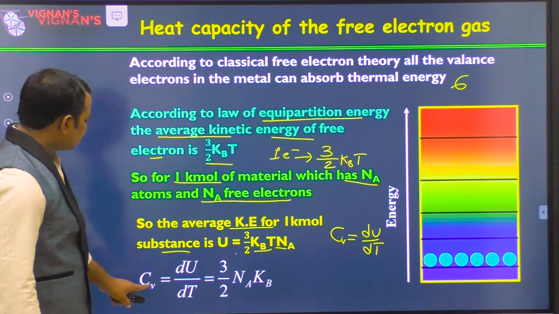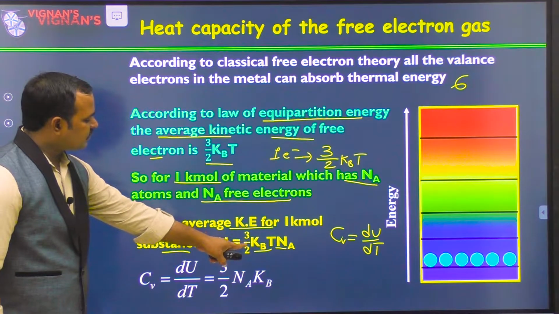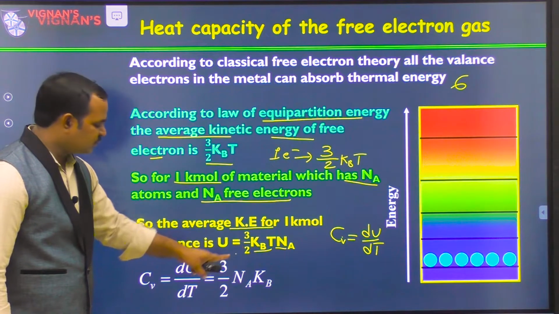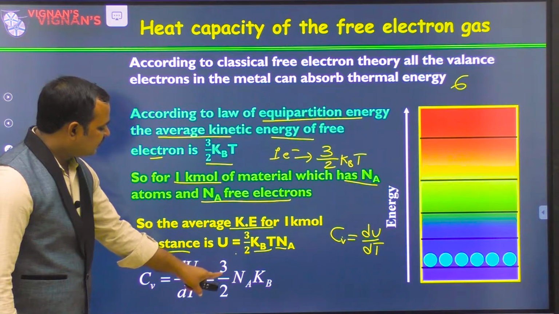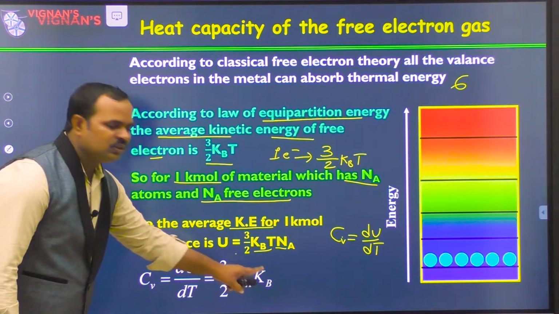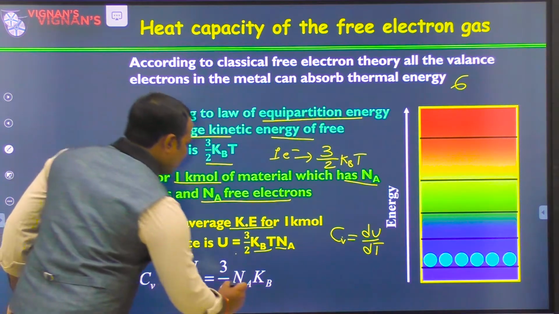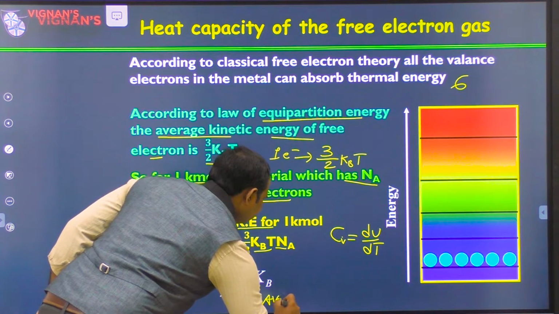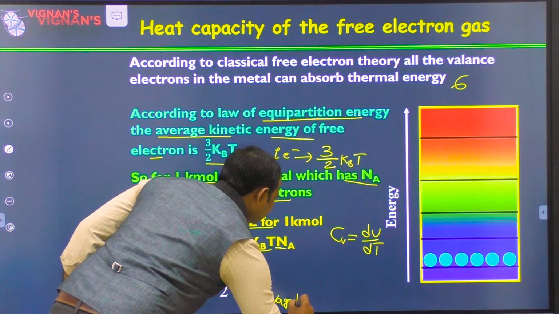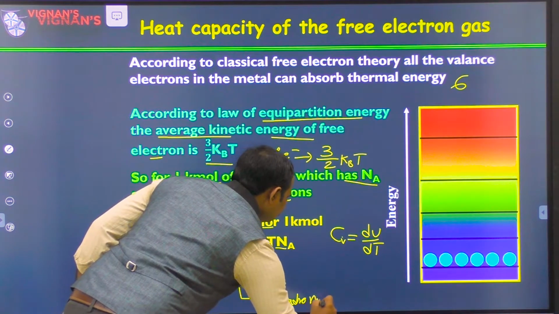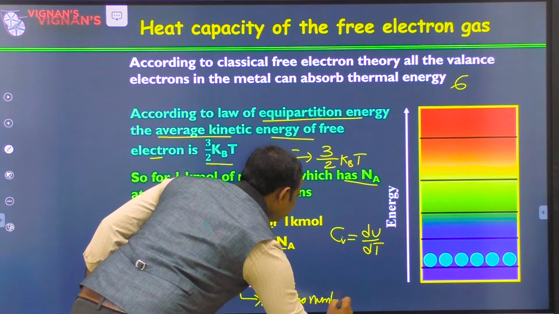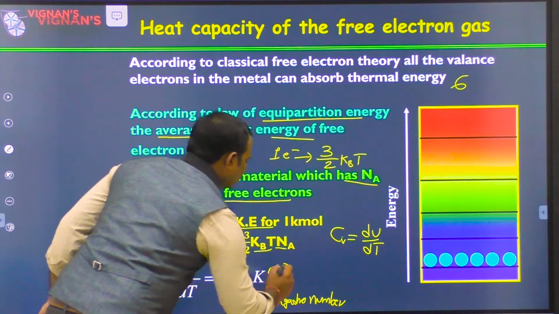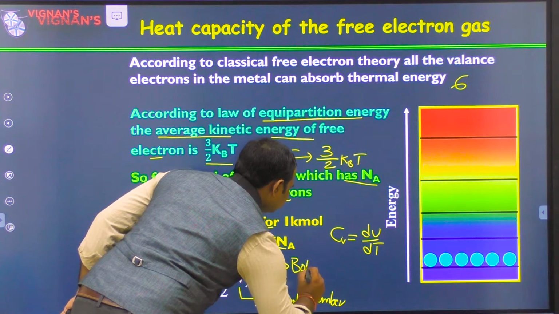If you differentiate this with respect to temperature, you get 3/2 Na into kB, where Na is the Avogadro number and kB is the Boltzmann constant.